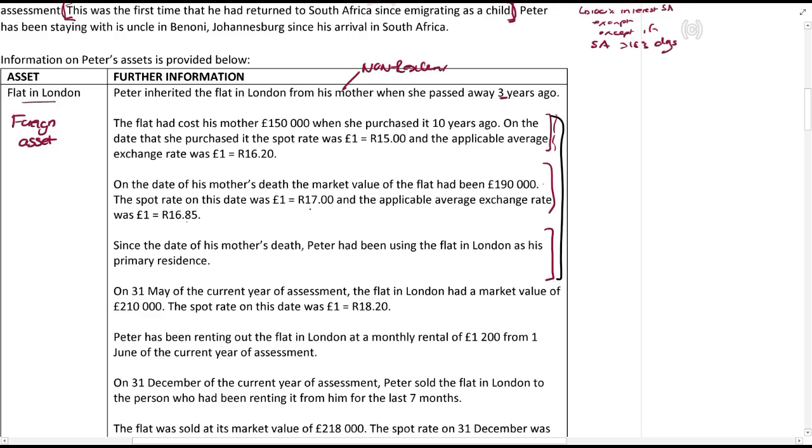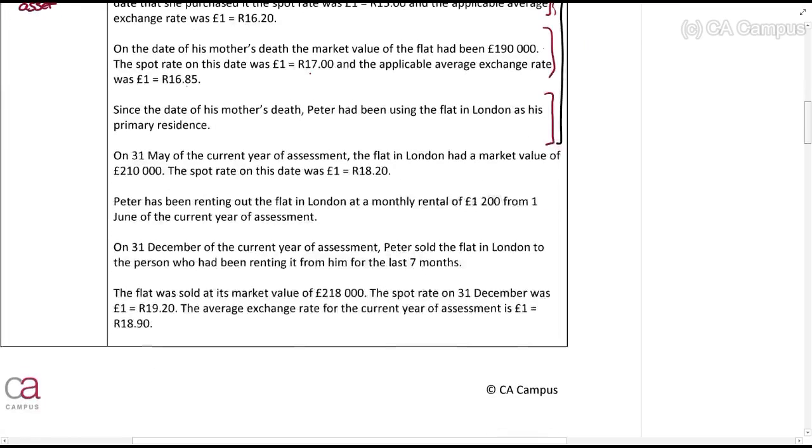Every single day around the world, there are hundreds of millions of people doing transactions outside of South Africa who are non-residents. We don't care about all of their information. Same thing here. But consider it, you never know what's in there.